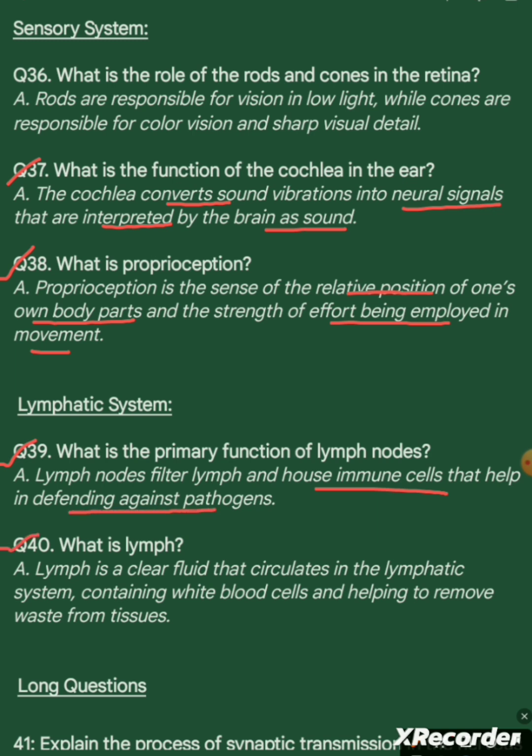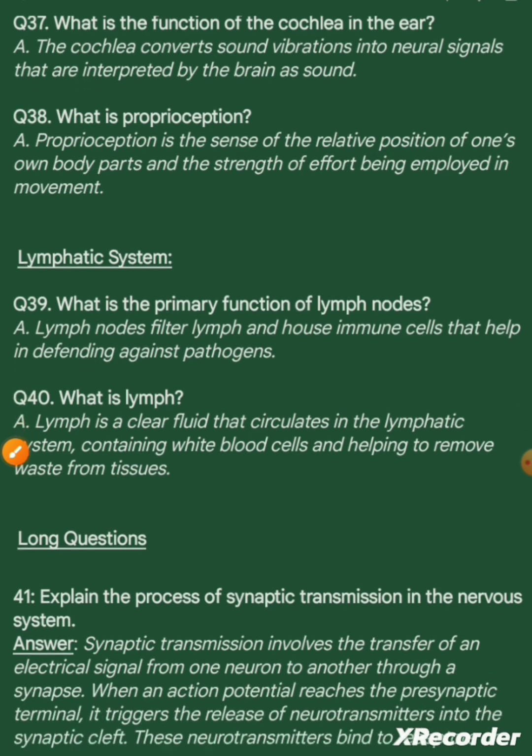Question 40. What is lymph? Answer. Lymph is a clear fluid that circulates in the lymphatic system containing white blood cells and helping to remove waste from tissues. Here are some long questions.